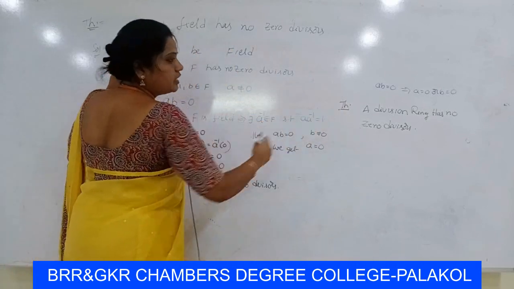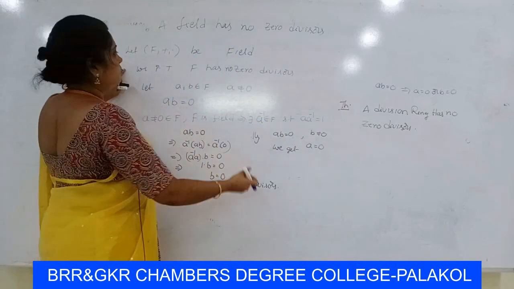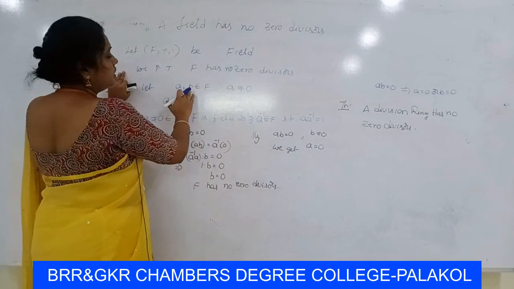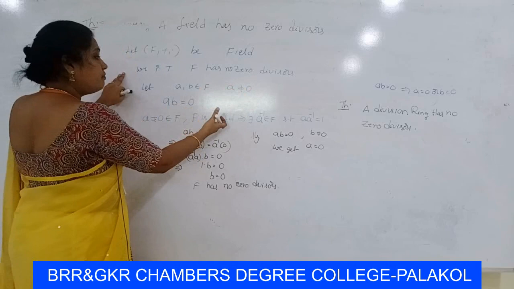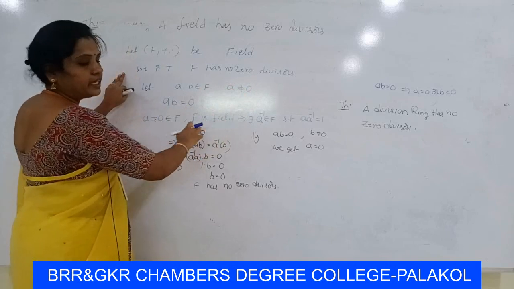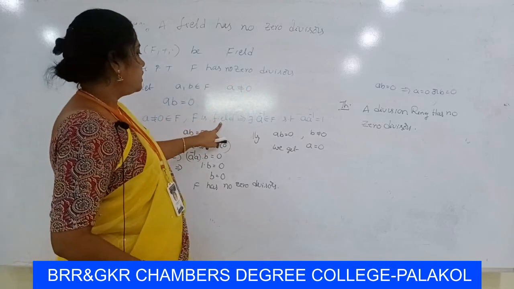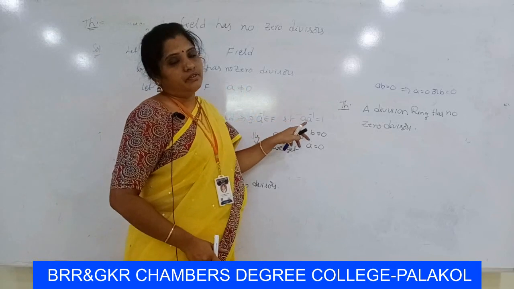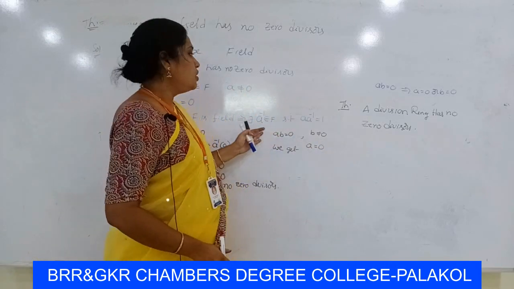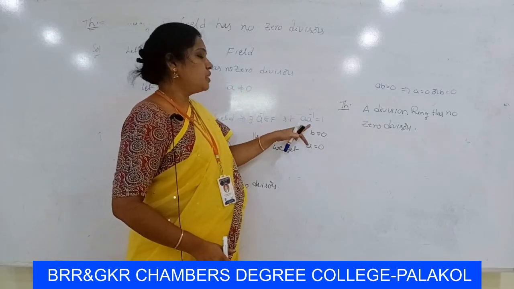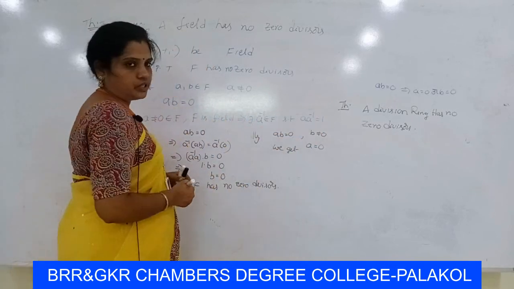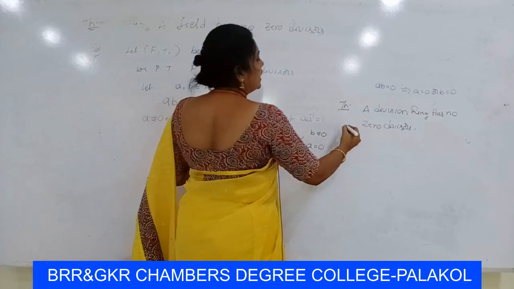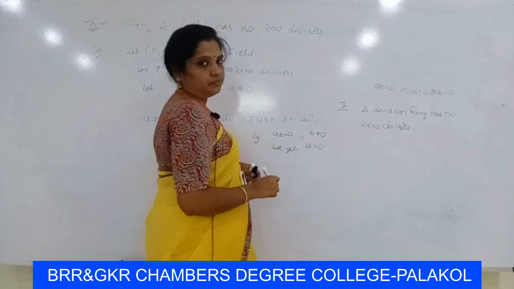Here we take F as a division ring. Same proof. Let us take A, B belongs to F and A is a non-zero element. Since F is a division ring, every non-zero element of F is invertible under multiplication. So there exists A inverse belongs to F such that A into A inverse is equal to 1. Then we get the same procedure. So we write the same proof for this theorem.